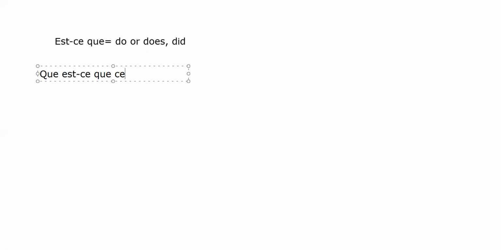You know how to conjugate the verb être. It is je suis, tu es, il est, elle est. And for ce it is the same thing that you have for il and elle. You say ce est. And you know that we don't accept any two vowels together. So I start from here and I cancel this one and put an apostrophe here. And here I cancel this one and I put another apostrophe here. It's qu'est-ce que c'est? What is this?